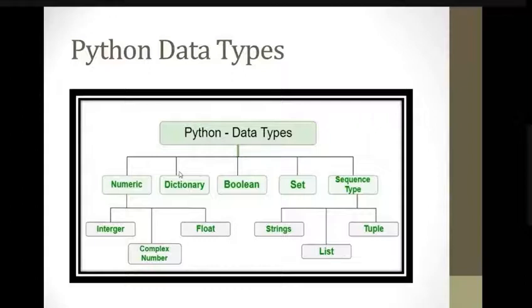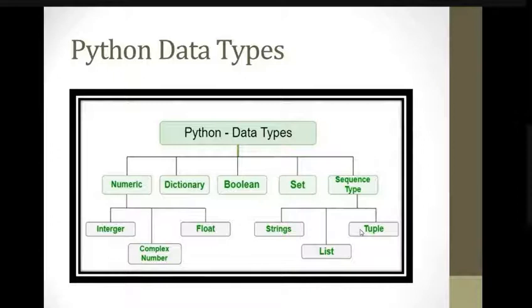Python data types: numeric, dictionary, boolean, set, and sequence data type. So we are done with numeric data type, that is integer, float, and complex number. Then we have also seen boolean data type. We are done with set data type, and now we are looking at the sequence type of data type, in which there are three types included, that is string, tuple, and list, out of which strings and list we have seen, and tuple we have started with.